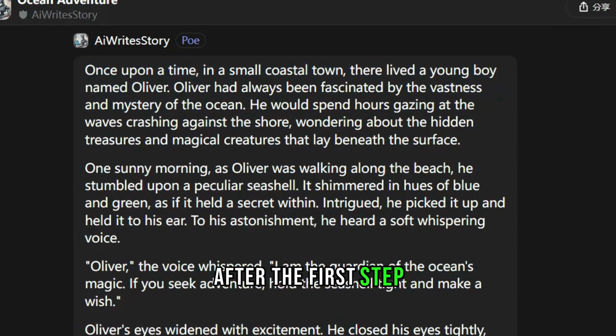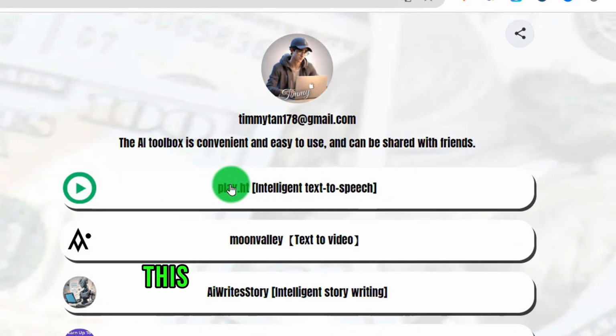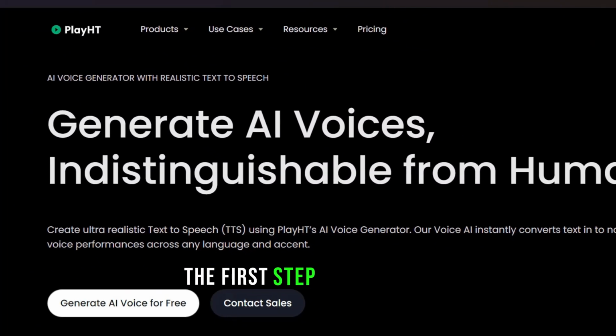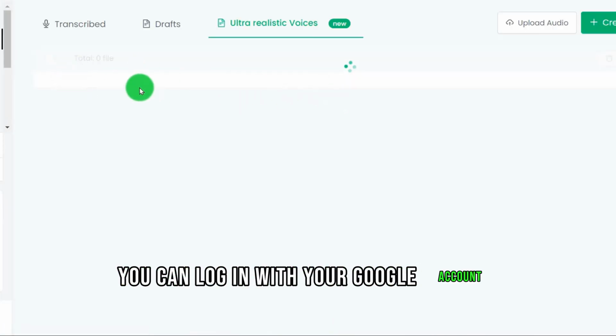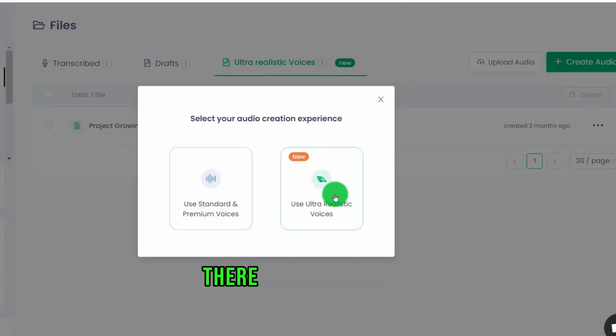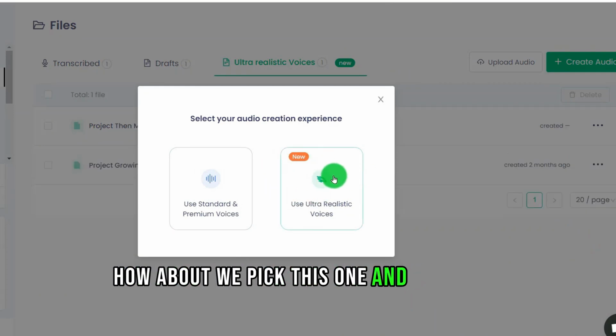After the first step, we come to step 2. You have to create a speech from that text. This is the text-to-speech website. When we click in, the first step is of course to create your own account. You can log in with your Google account, and then there's a voice on it that creates you. Click to create. There are 2 options. Let's go with the second one, which is more realistic. How about we pick this one and try it out?